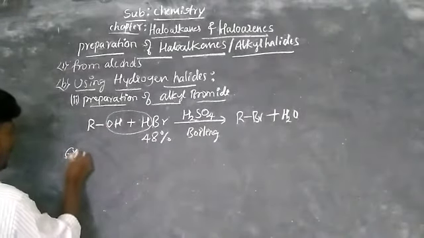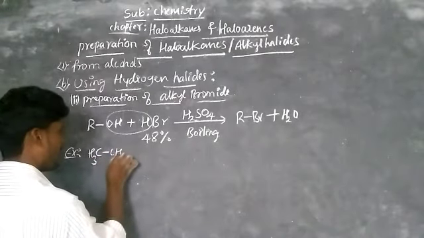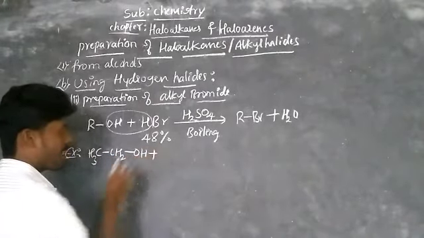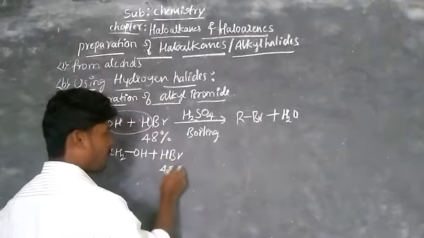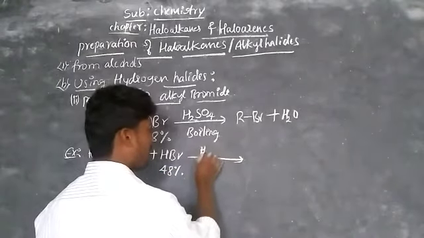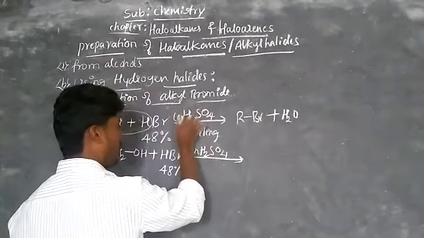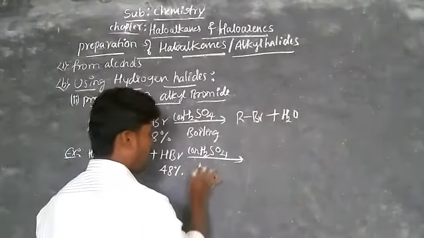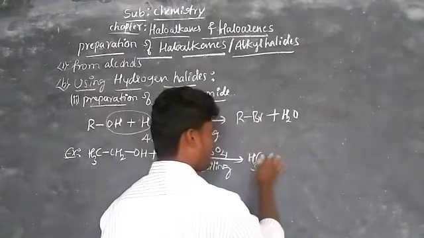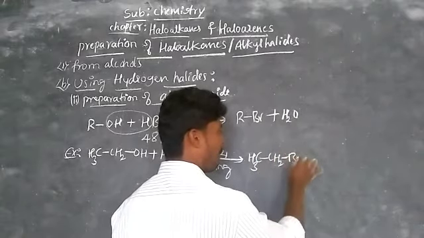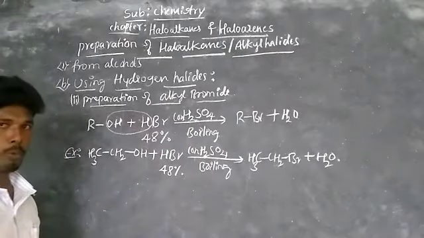Now take an example: in place of R, take ethyl alcohol, CH3CH2OH, plus 48% hydrogen bromide in presence of concentrated sulfuric acid, not diluted, and boiling. You get ethyl bromide, CH3CH2Br, plus H2O. This is the way to prepare